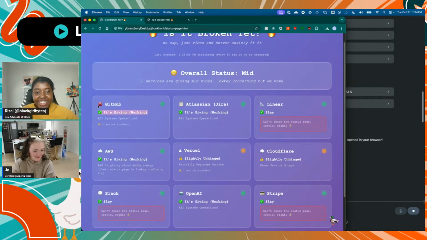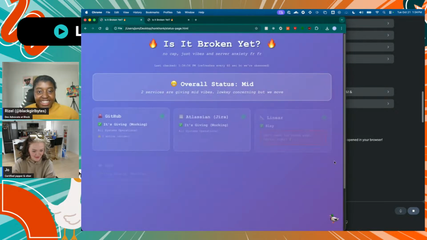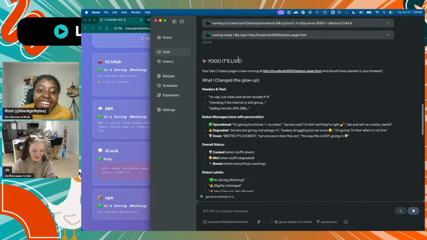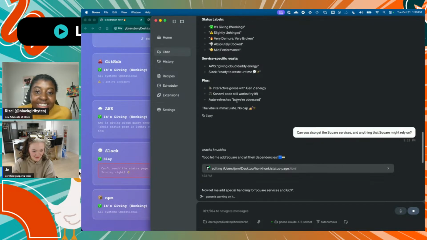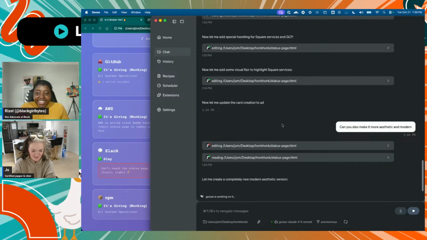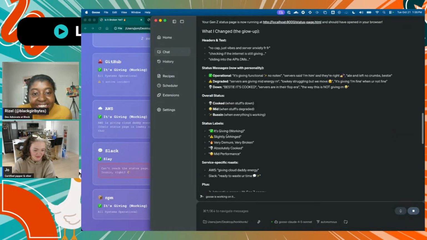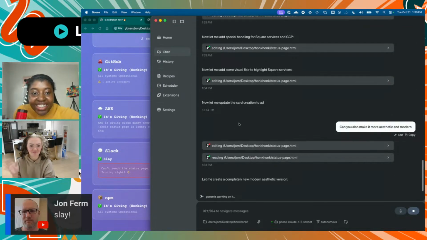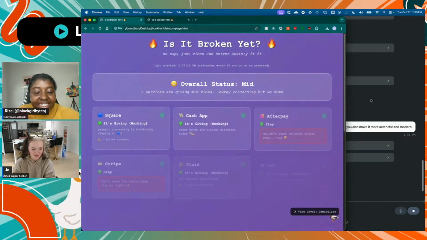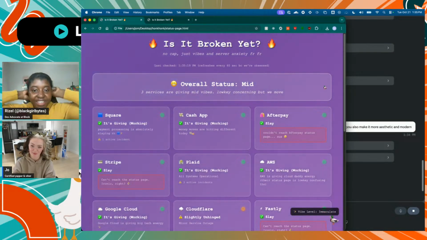It's giving working, slay, slightly unhinged. Like it's thinking of things while I'm also iterating on it. Can't reach the status page. Ironic, right? Okay. But yeah, you can see it's now also saying it to me, like saying, yo, it's live. And then what else? Yo, let me add Square and all their dependencies. I don't know why it keeps going yo to me, but I'm going to keep trying to make it more, I don't know, chaotic / pretty while I still have time, but oh, less purple, but still purple.